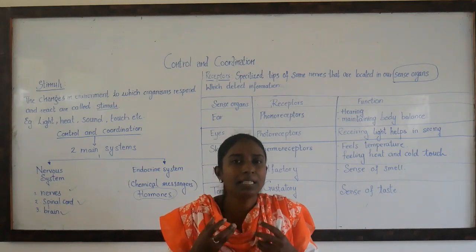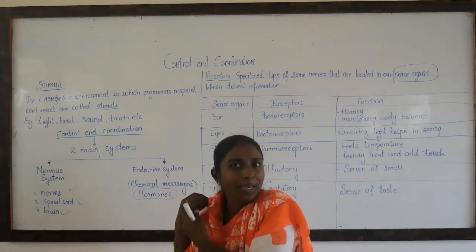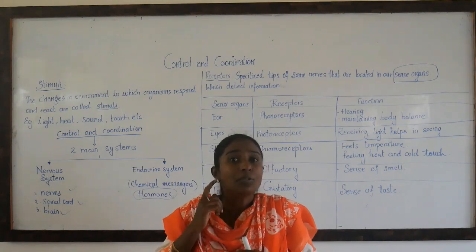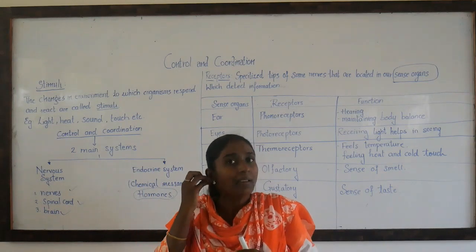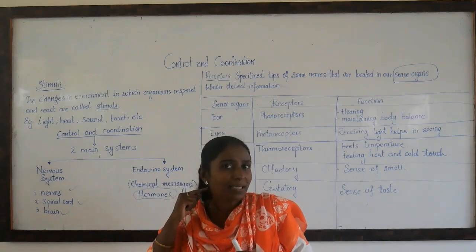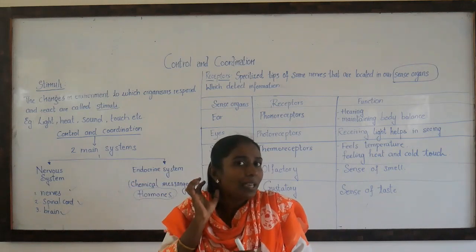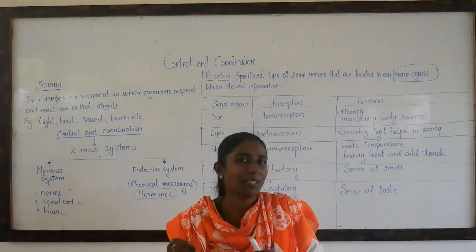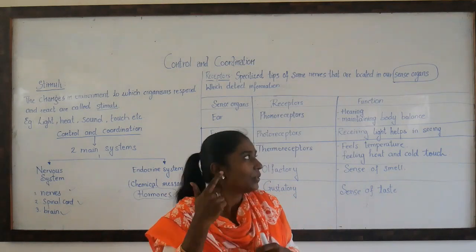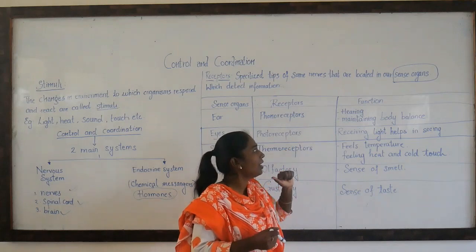Definitely, I'll not even see whether it is present or not. The moment I hear it, I start running. So these phonoreceptors help me to hear the sound, and pass the message to the brain that we are hearing the roaring of a lion. The brain then sends a message to the legs: run. So phonoreceptors help you in running.